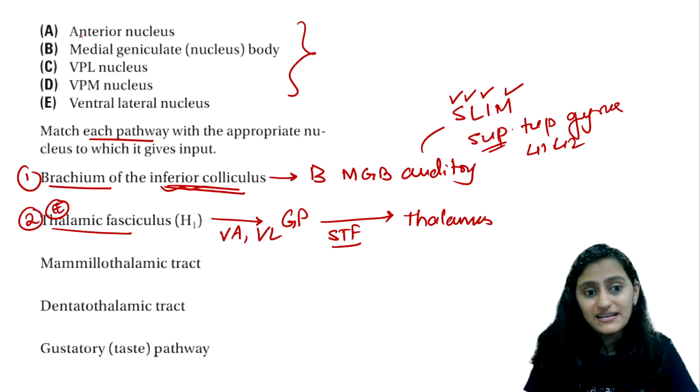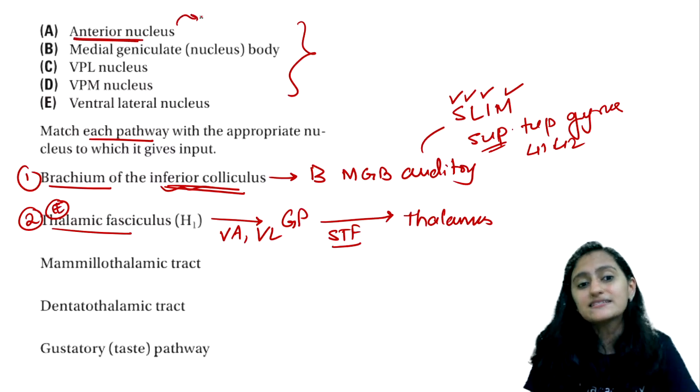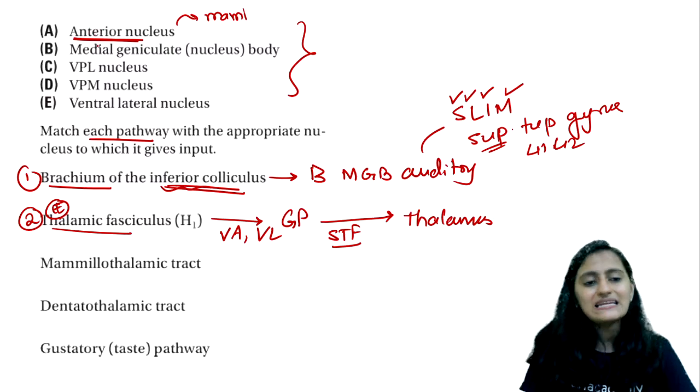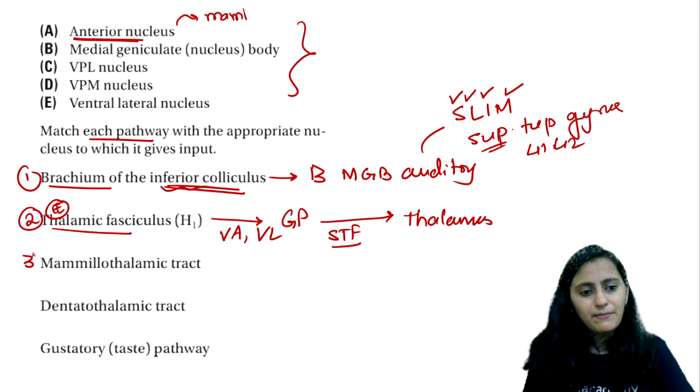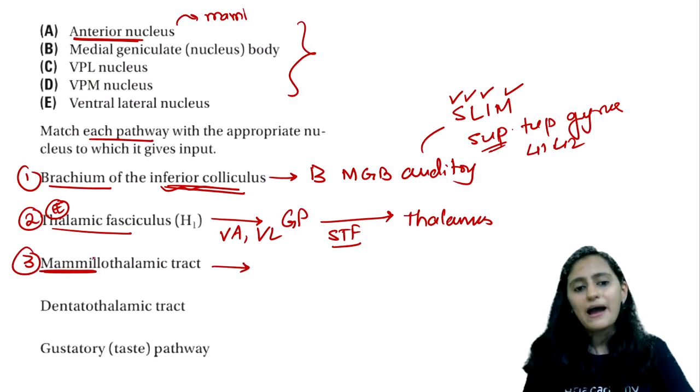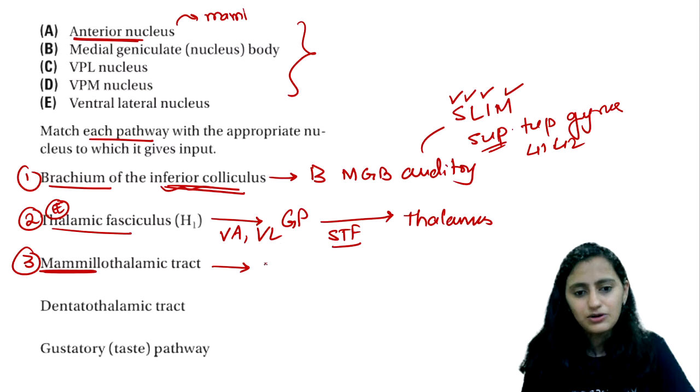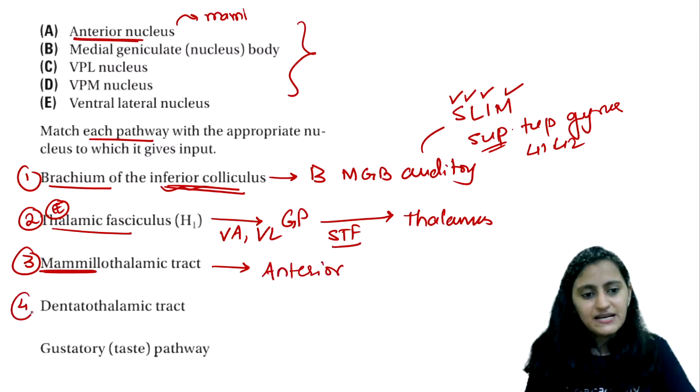Ventral lateral. It is not anterior nucleus, which is your mammillary. Don't confuse it with ventral anterior. Anterior is different, ventral anterior is different. Okay. Next one, mammillothalamic tract. Mammillary, Papez, anterior, cingulate. So the answer is A. It is the anterior nucleus.